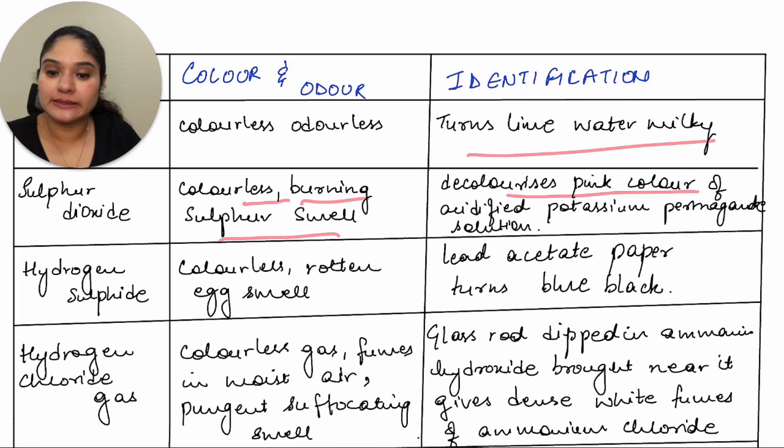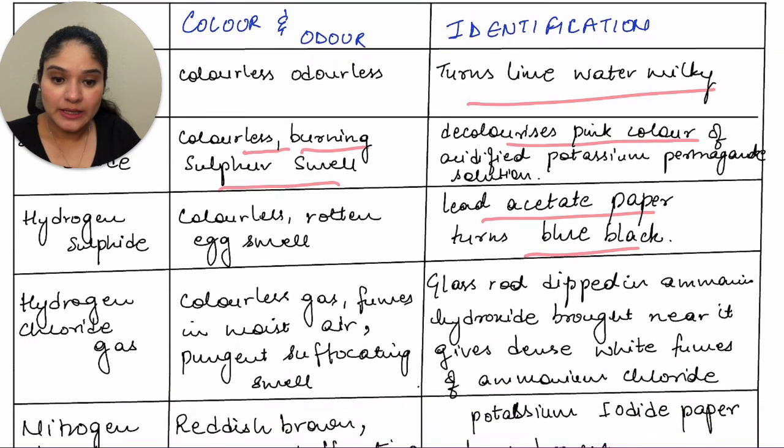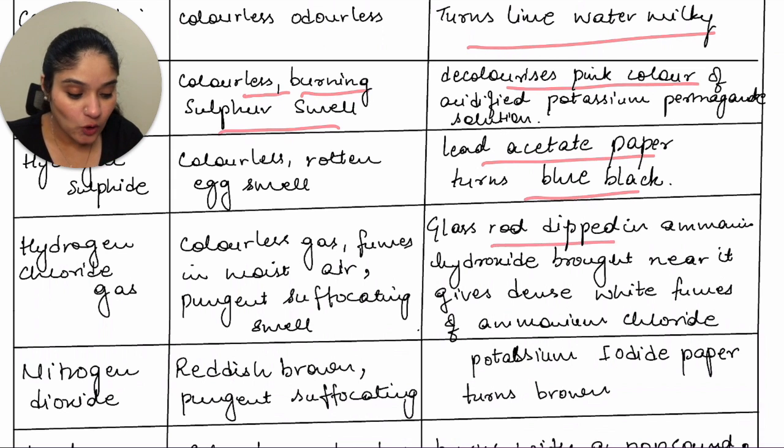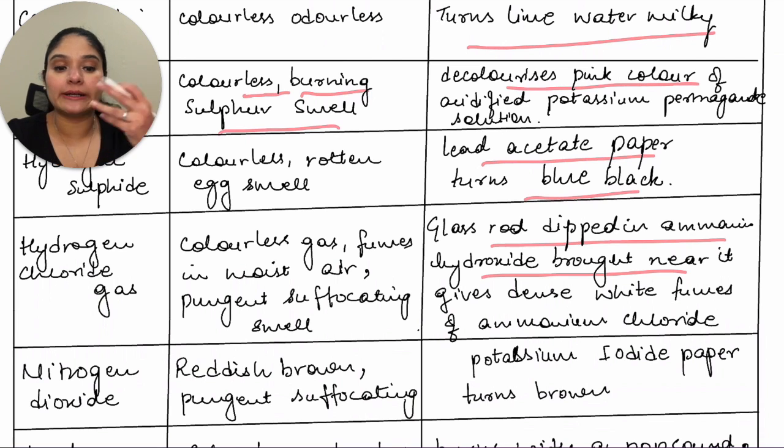Hydrogen sulfide is a colorless, rotten egg smelling gas, which turns lead acetate paper blue-black. Then next you have hydrogen chloride gas. You have colorless fumes in moist air and a pungent, suffocating smell. A glass rod dipped in ammonium hydroxide, brought near it, gives dense white fumes of ammonium chloride.